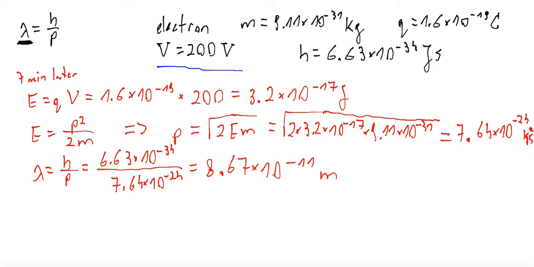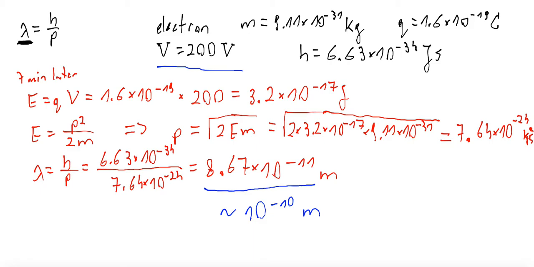Remember, diffraction takes place when the gap or aperture through which light or electrons travel is of the order of magnitude of the wavelength. So what does it mean? It means that we can use a stream of electrons to measure, to study matter, because let's look, 0.7 times 10 to the power of minus 11 is of an order of magnitude close to 10 to the power of minus 10 meters. This is the typical size of an atom.